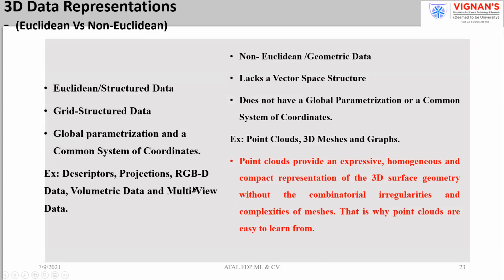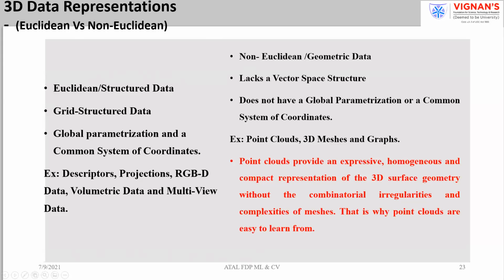So now we are interested in 3D. With respect to machines, if you want to reconstruct the 3D, first of all you must have the knowledge of the data. How must data be represented in 3D? There are two ways of representing the data, either Euclidean or non-Euclidean, or we can say structured or non-structured. Non-structured data we call geometric data. What is meant by structured or non-structured is whether you can represent the data on a grid or not.